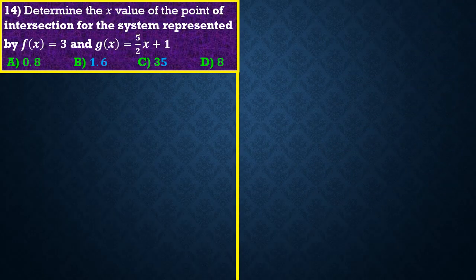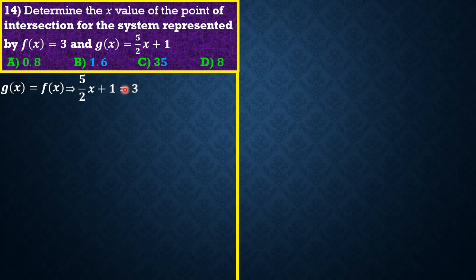Question 14 reads that we should determine the x value of the point of intersection of the system represented by f of x equal to 3 and g of x equal to 5/2x plus 1. At the point where they both intersect, our g of x has to be equal to f of x at that point. It means that our g of x is simply 5/2x plus 1, and f of x is simply 3.